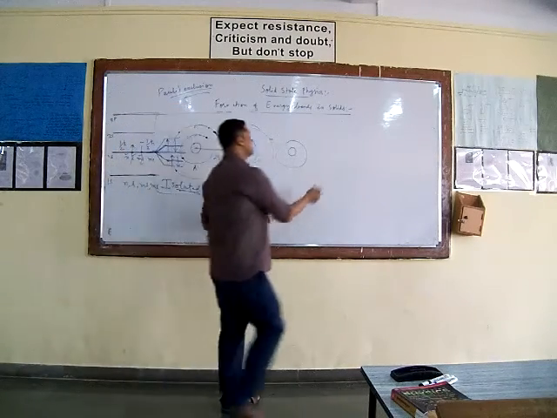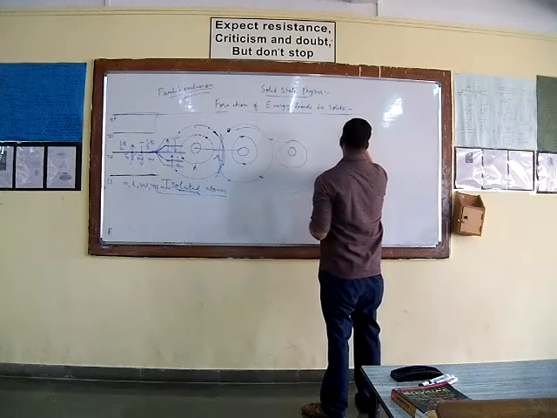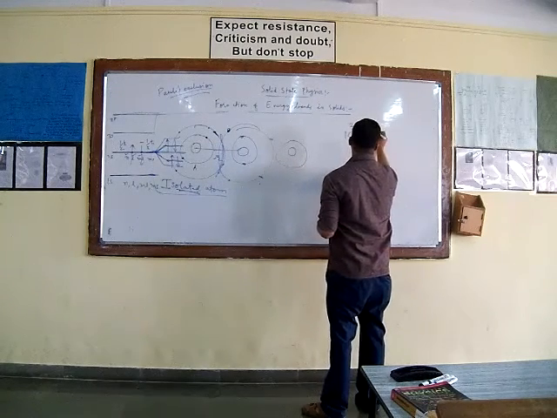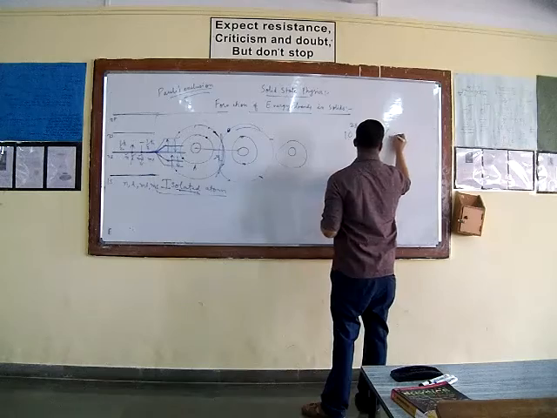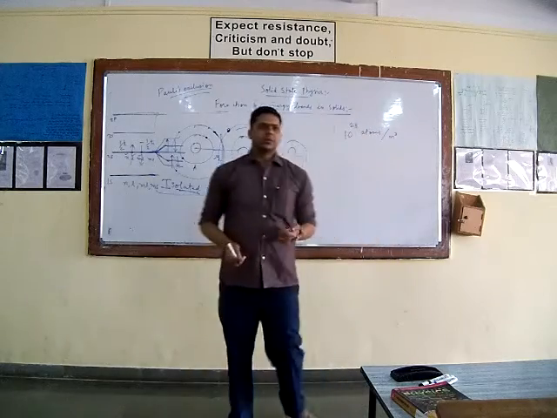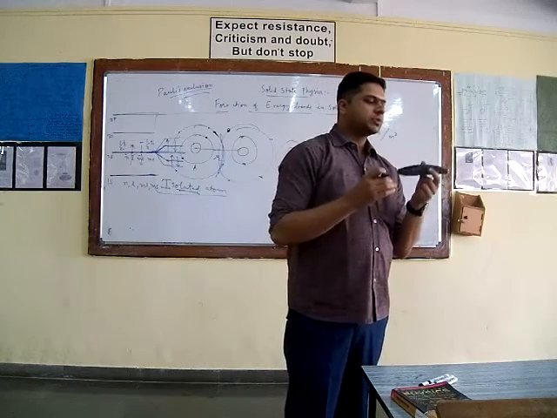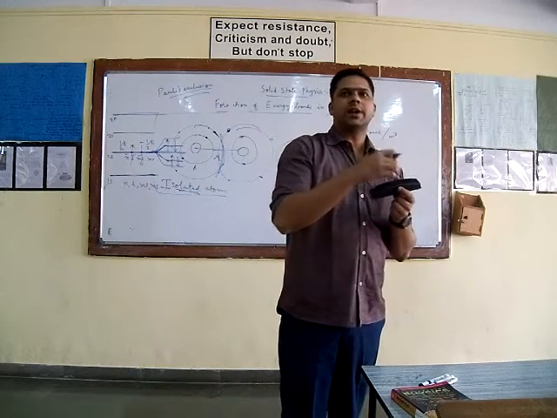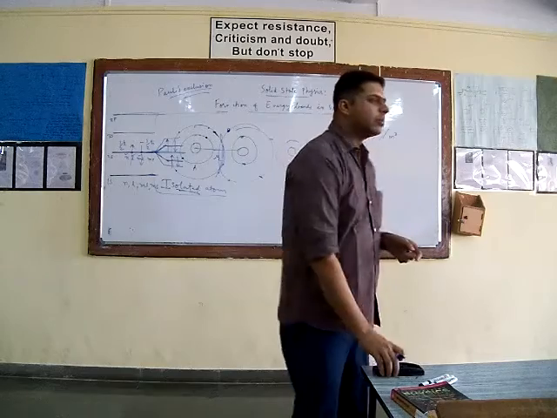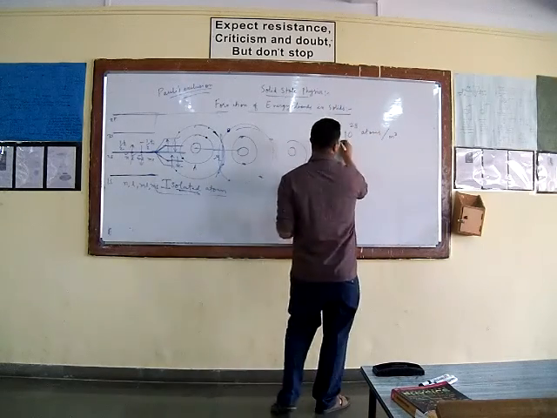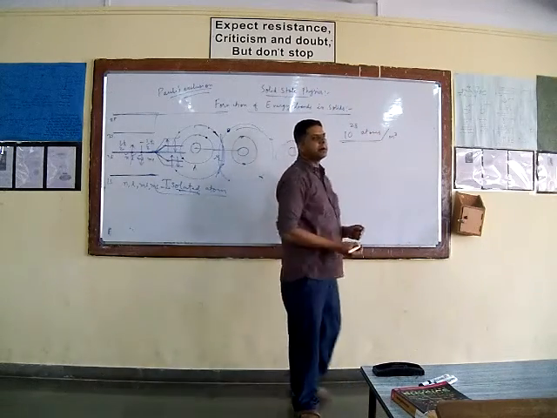Now for formation of a solid, about 10 raised to power 28 atoms are required in 1 meter cube. So when we talk about a solid, there are a large number of atoms in close proximity, and the number is very huge. There are about 10 raised to power 28 atoms in 1 meter cube.